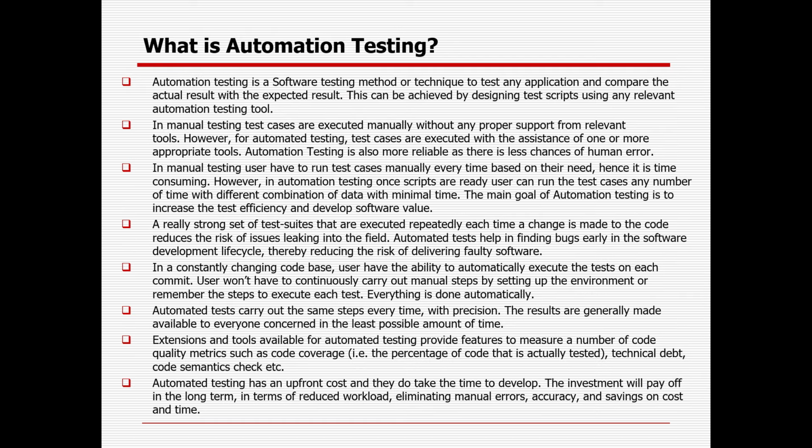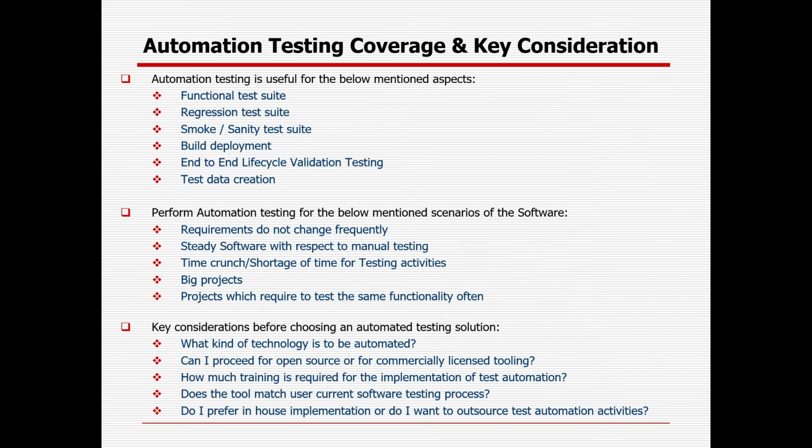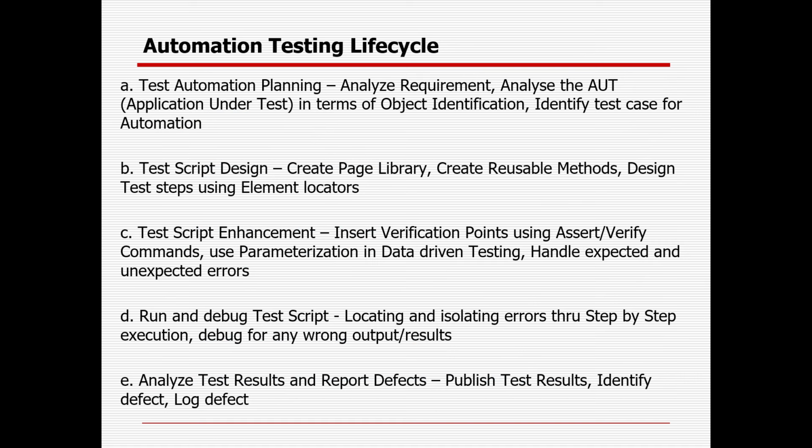Okay, so automation. In case you are not doing automation testing, it might be time consuming, coverage might be improper or incomplete, and there are higher chances of risk. You are not able to maintain the project timeline. Regression testing might be time consuming. That is the reason it should go to automation testing, where you can go with any tool, any programming language, any framework. Primarily you should focus on automation for smoke, sanity, build or end-to-end lifecycle validation, test data creation, and regression. Then you can go with functional, end-to-end, integration like that.